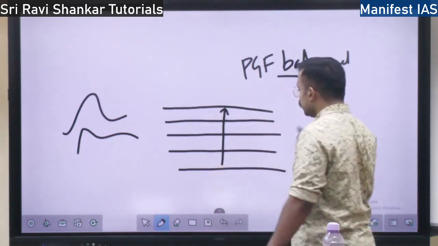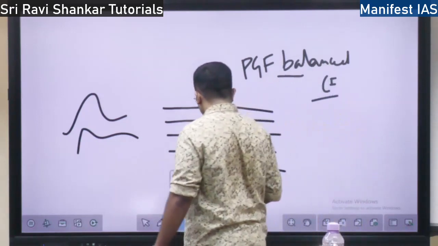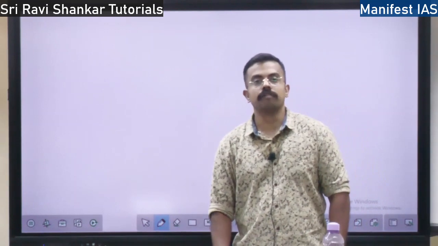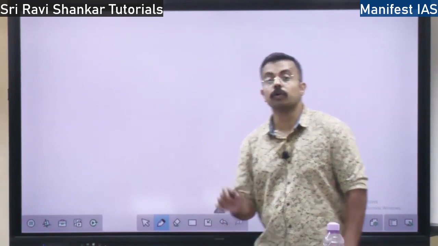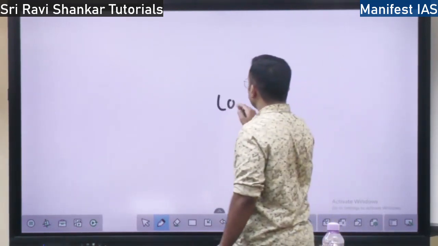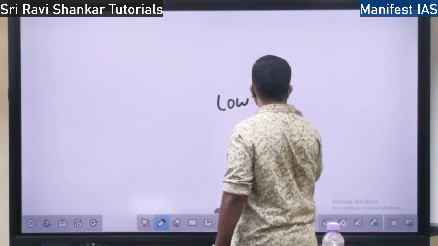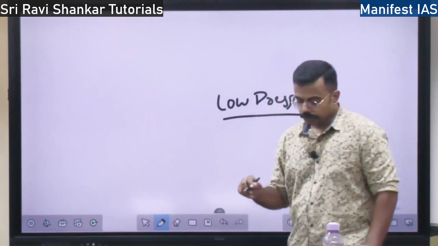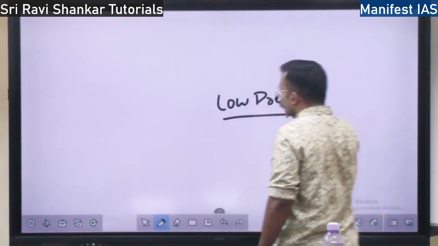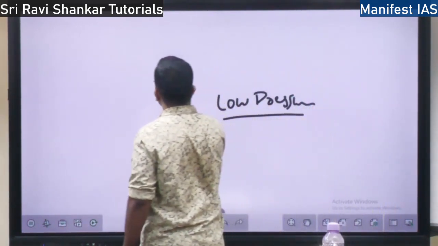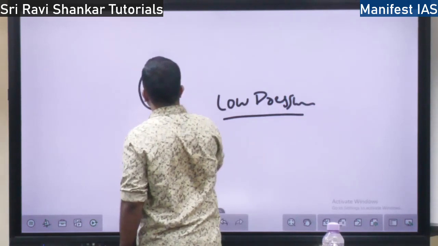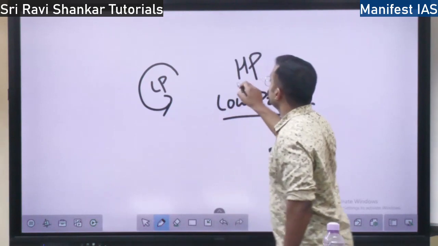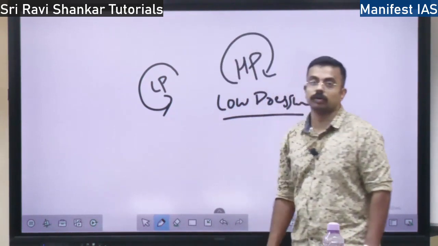So next we will discuss the concept of cyclones and anticyclones. These cyclones are always formed around a low pressure area, right? If there is a low pressure area, there will be a cyclone. Cyclone will be formed around a low pressure area. If there is a high pressure area, there will be an anticyclone.